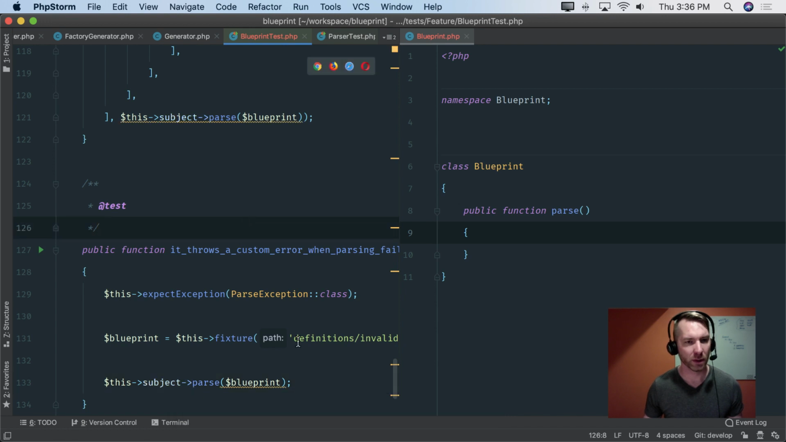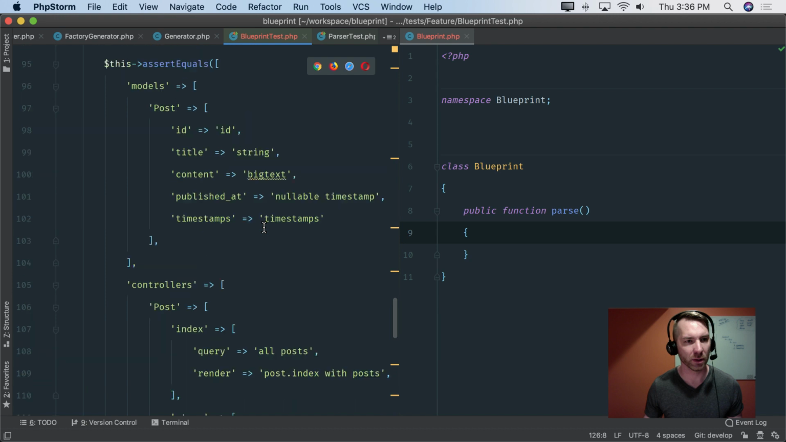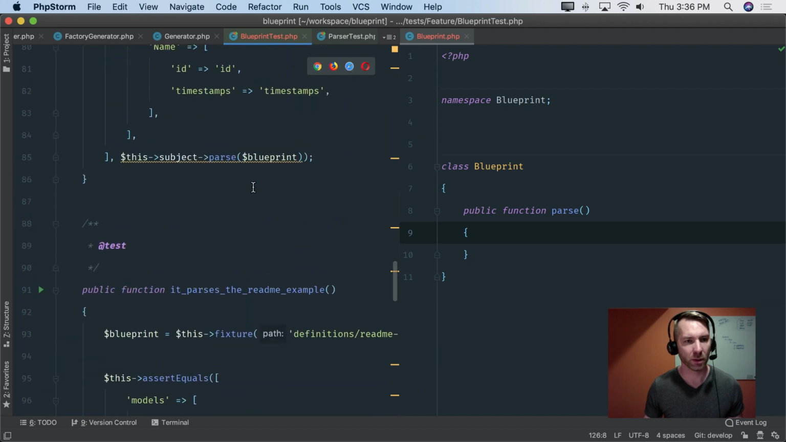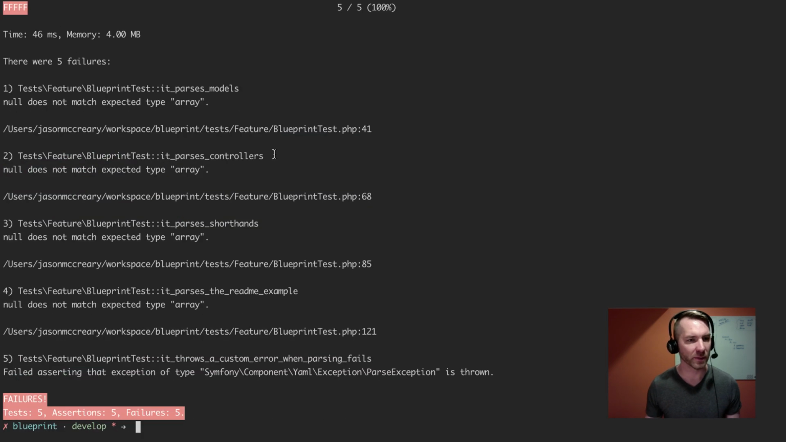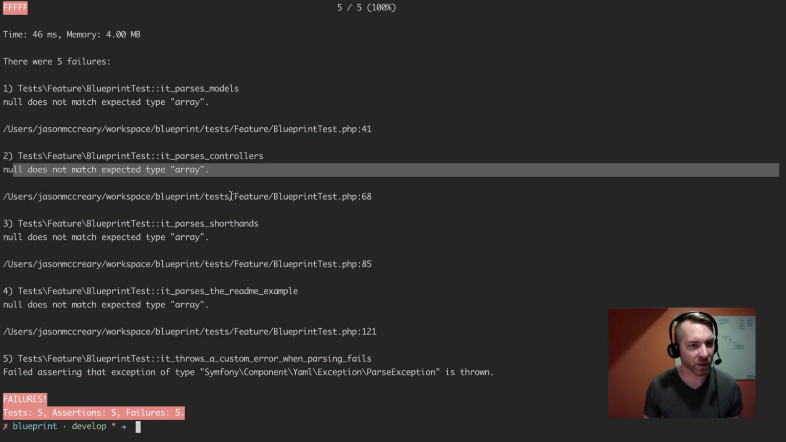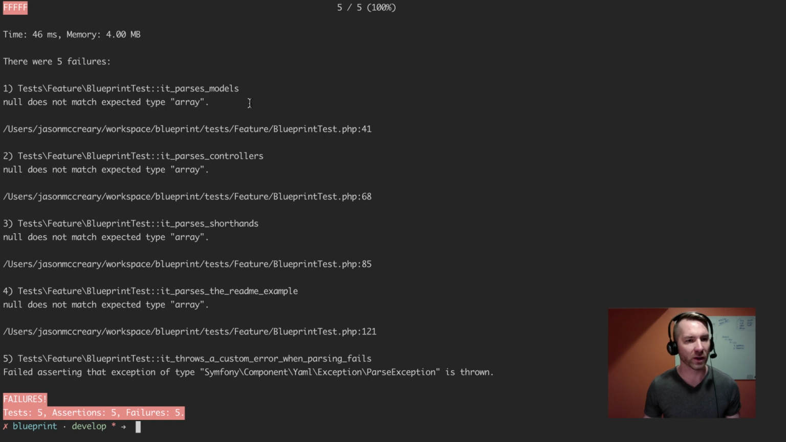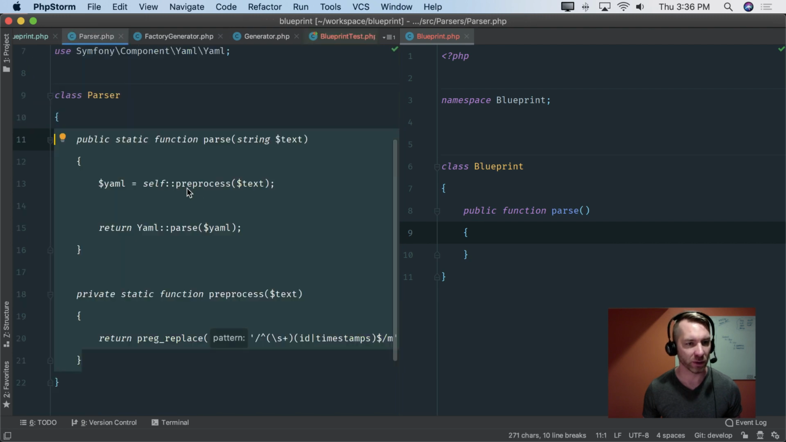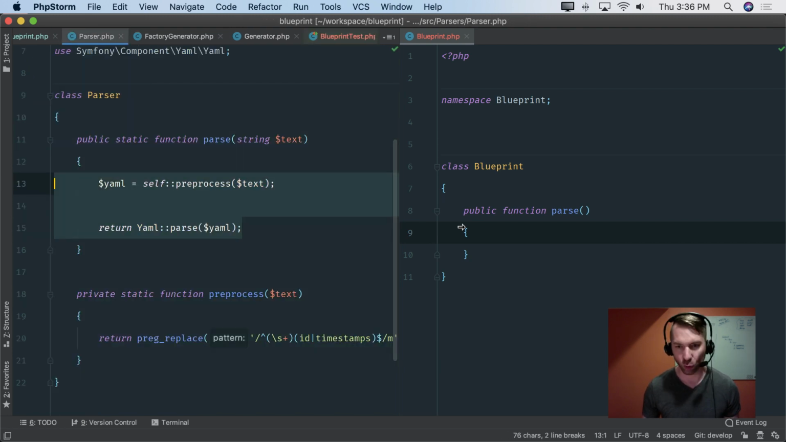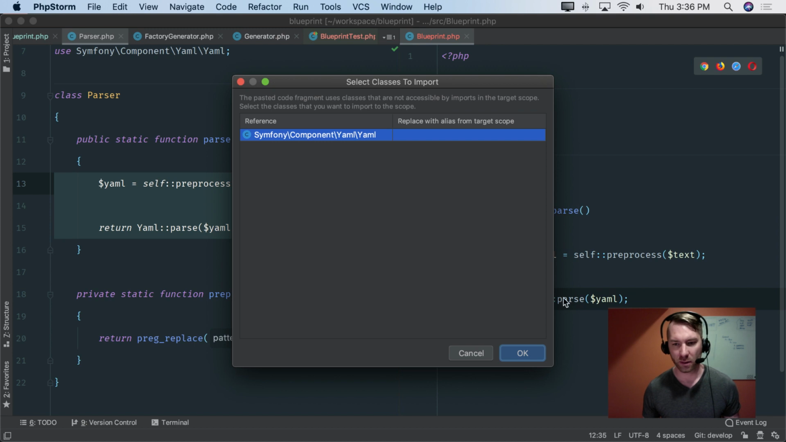All right, and now what's wrong? Blueprint. Oh, it's a void method. Okay, that's not a problem. Let's run this. Okay, great. Null doesn't match array. Basically I just took the parser tests and put them in Blueprint, and now this should allow me to jump ahead a little bit and take this parser code and bring it in here.